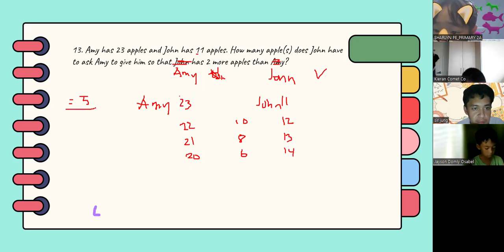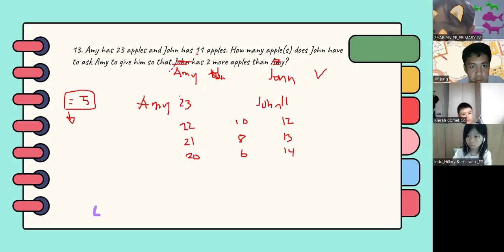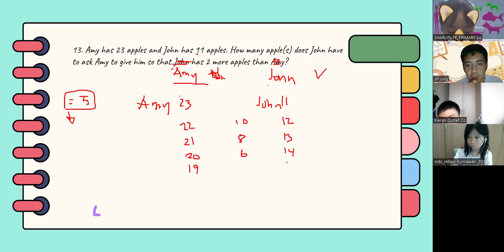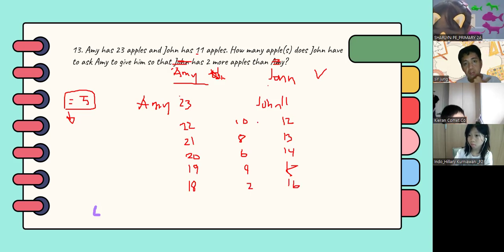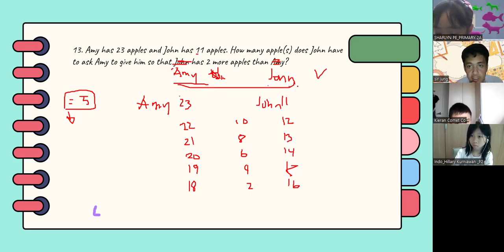Because the answer given is 5, let's just focus on this one first, and then we focus on the original problem, which is John has 2 more apples than Amy. So first, we should just consider Amy has 2 more apples than John. For this one, we have 19 again. If Amy has 19 apples and she gave 4 to John, John would have 15, and then the difference would be 4, right? We have 18. Then she gave John 5 apples, so we have 16. So this condition is already satisfied.